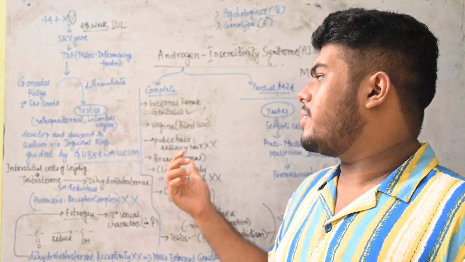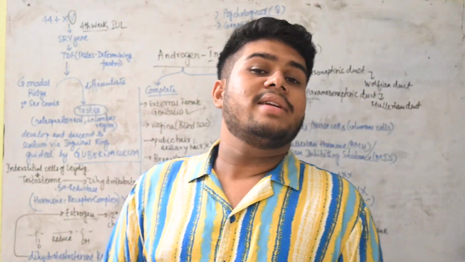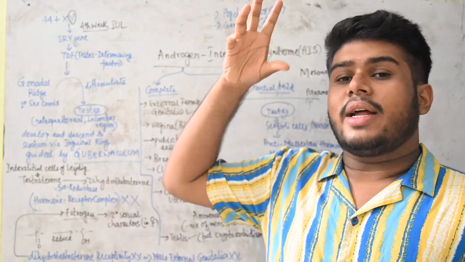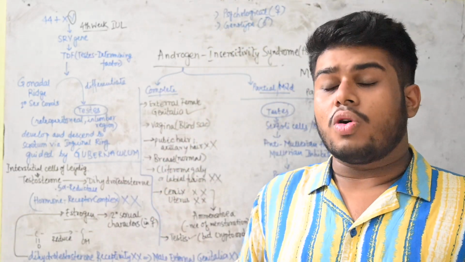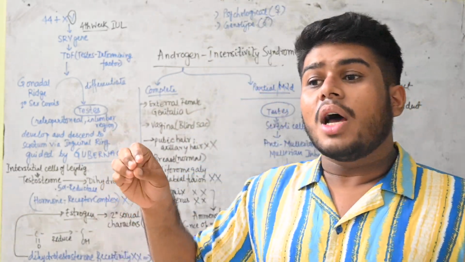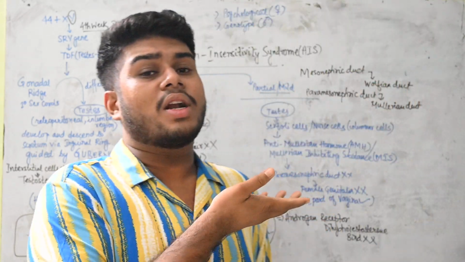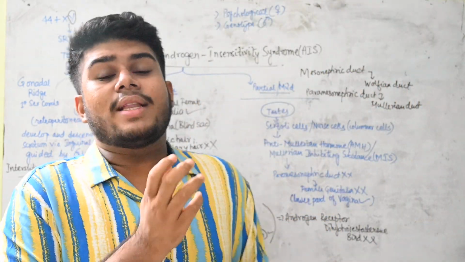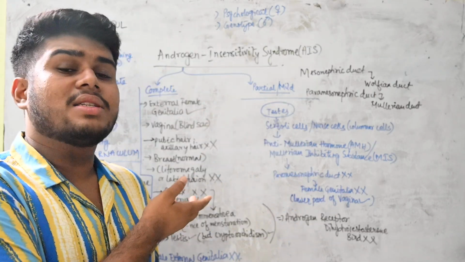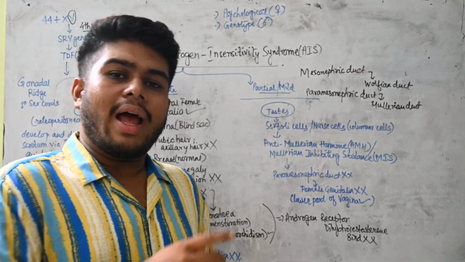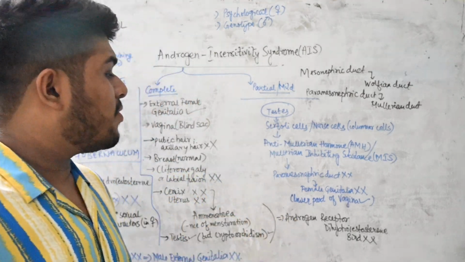Until examination, it will not be revealed that the vagina is a blind sac. In this case, there will not be a proper vaginal canal going via the cervix into the uterus. That will not be formed, because the cervix and parts of the uterus are mainly formed from the paramesonephric duct. But as I've already told you, the paramesonephric duct will get suppressed by anti-Mullerian hormone, so they will not be formed.